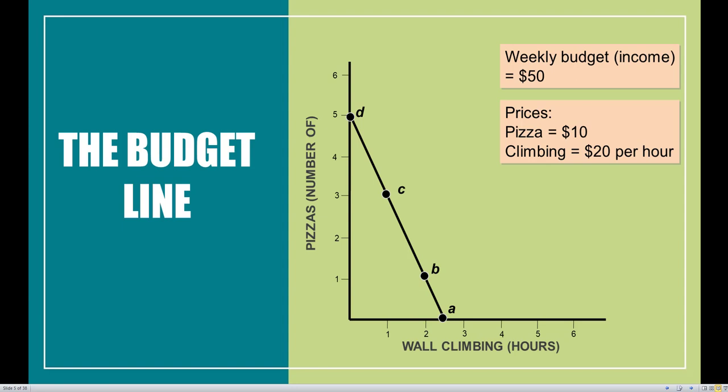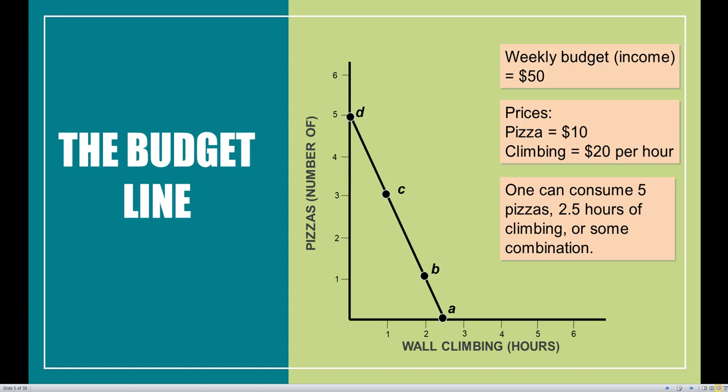So the budget line acts pretty much like our PPF. If you remember from chapter 2, a PPF was showing the maximum amount of both of these goods that can be produced given a set of resources. Here, the budget line is telling us the maximum amount of both of these goods we can consume at the same exact time given our income. So essentially, this is our budget line. Anywhere on this line, we are using up all of our income.